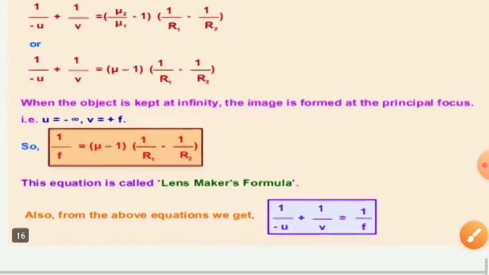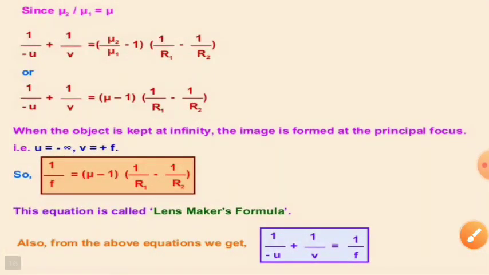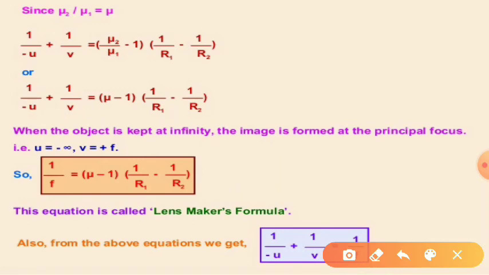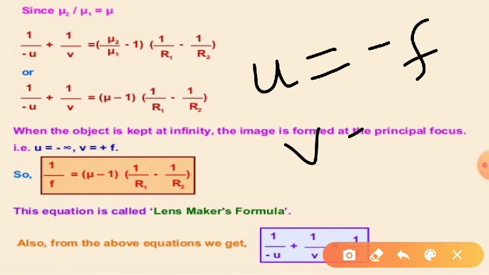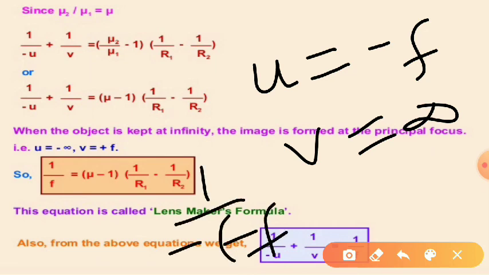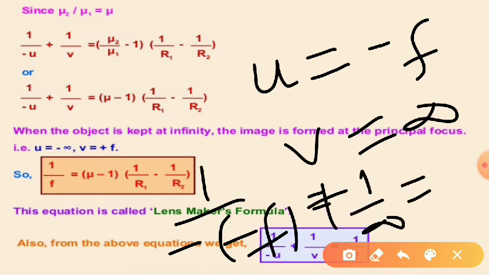And for the second also, that is when the object is at the focus, we get its image at infinity. So in that case, we get the same result: 1 by minus f plus 1 by infinity is equal to the same thing.